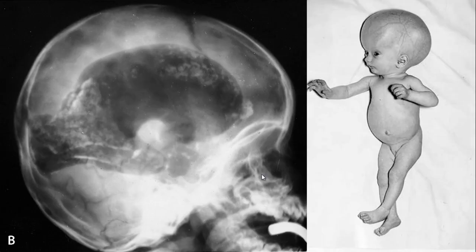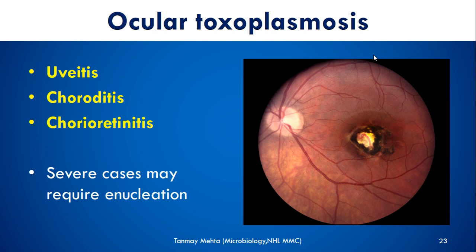Here I have shown you the ventriculograph of the skull, and as you can see, there is calcification in the ventricles. So cerebral calcification, and you can see a child with hydrocephalus. These are all manifestations of congenital toxoplasmosis. Sometimes it only involves the eye, and then we call it ocular toxoplasmosis.